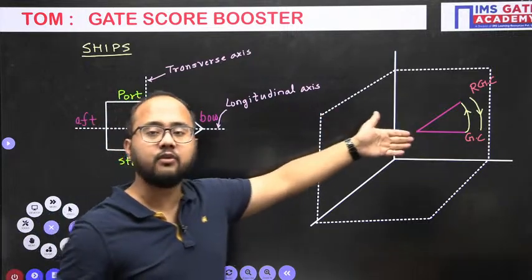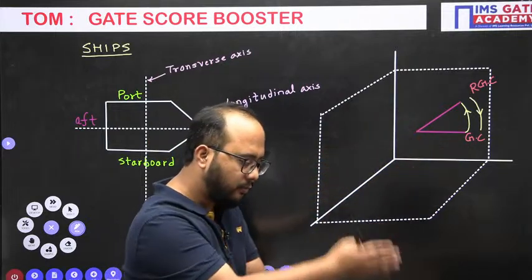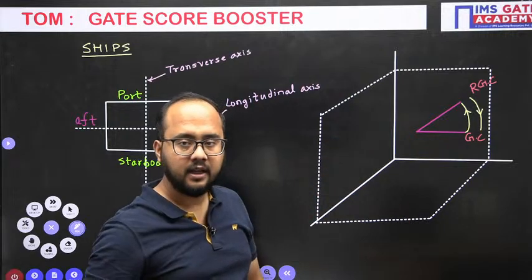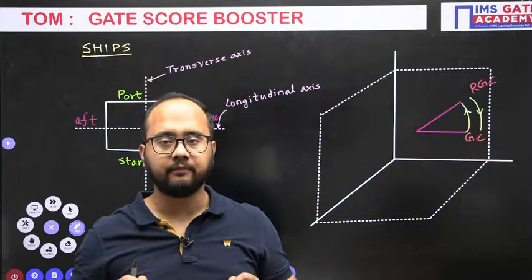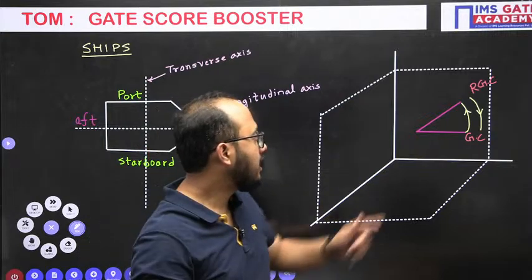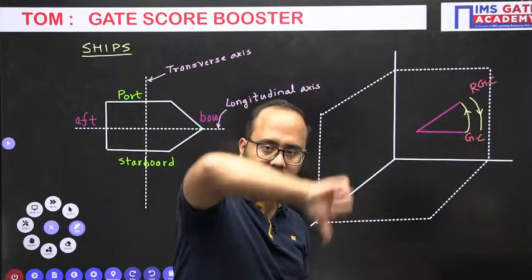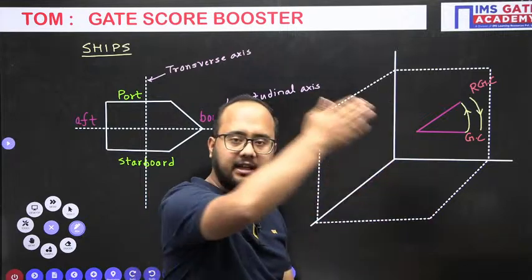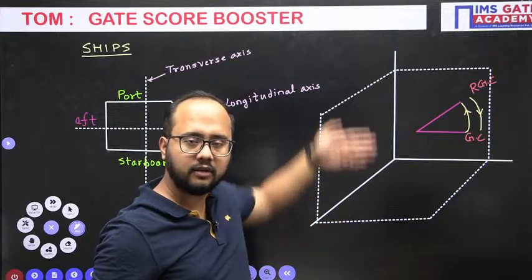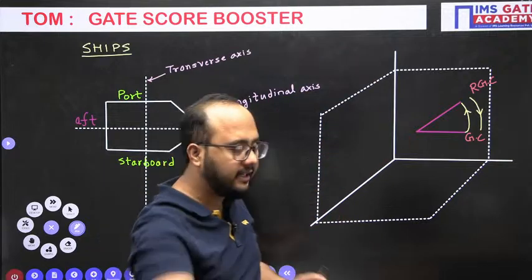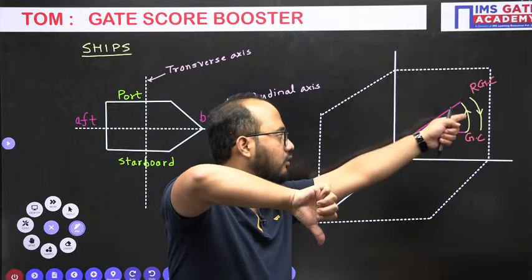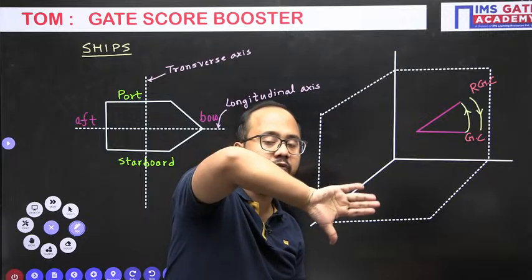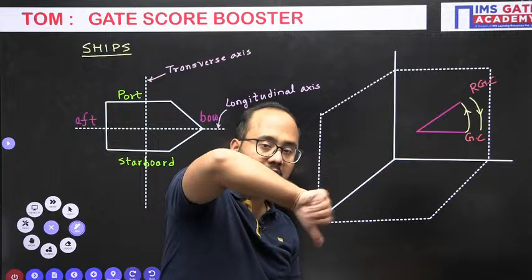Now, try to understand here. This is happening in which plane? Vertical plane. Because when the bow rises, we are talking about the vertical plane. Now here the right hand thumb rule is very, very important. In the direction of the arrow, we will keep our thumb. Why am I putting my right hand thumb this way? Because everything is happening in a vertical plane. All the rotation is happening in the vertical plane, right? So I will keep my thumb in the downward direction because the arrow of RGC is in the downward direction. Then whatever the direction of the fingers, try to understand in which direction the fingers are curled.